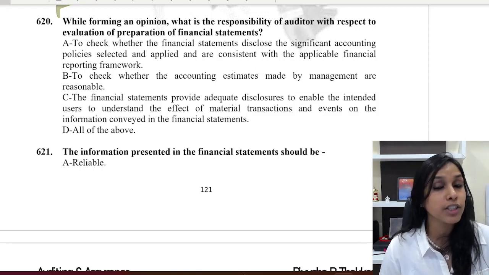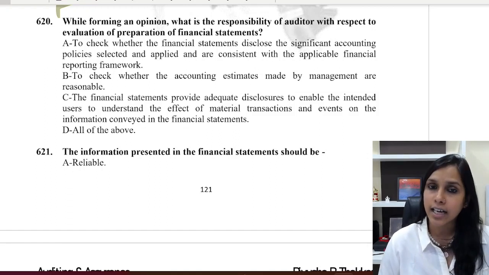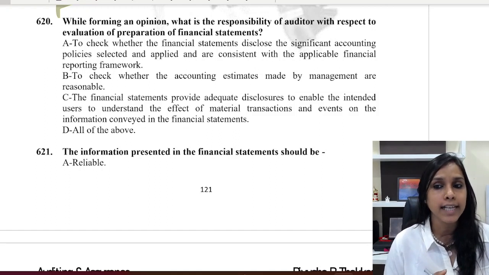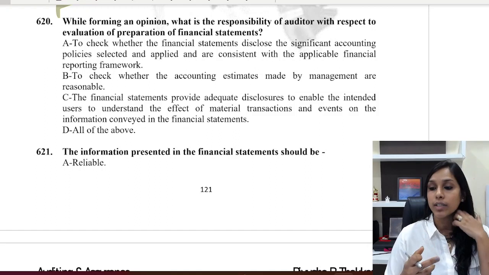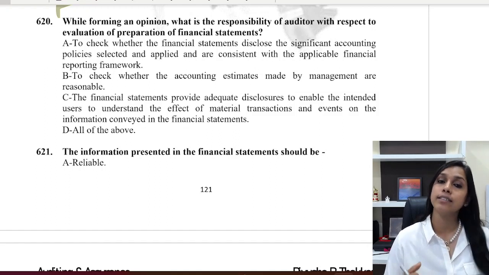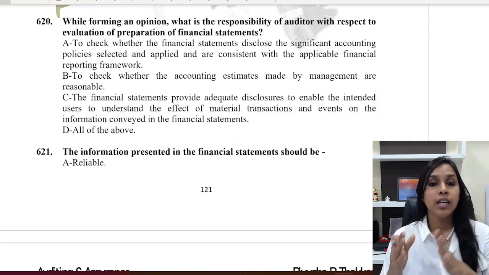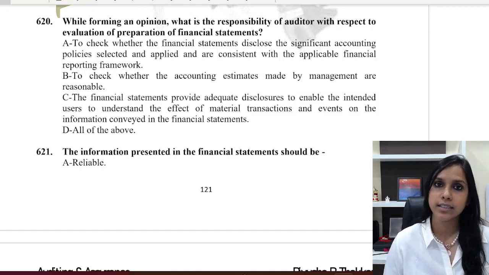Yes, as an auditor we need to check whether the accounting policies chosen by the management are correct and consistently applied. Then B. To check whether the accounting estimates made by the management are reasonable. Absolutely yes, we need to check whether the accounting estimates the management has relied upon at the time of preparation of financial statements are reasonable or not. So alternative A and alternative B seem correct.